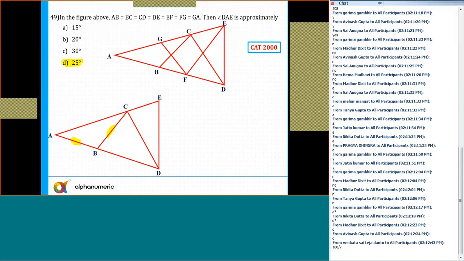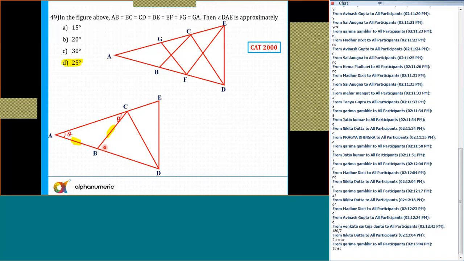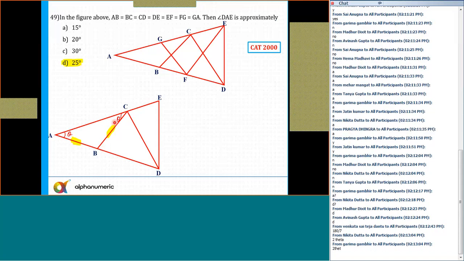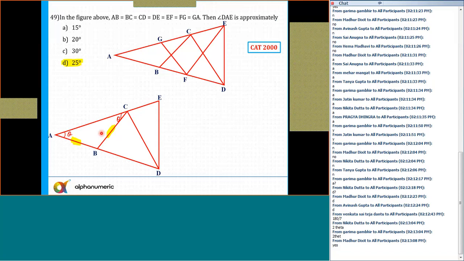So let's say this angle is theta, this angle is theta. So what about the angle CBD? It must be 2 theta. Exterior angle is always equal to the sum of the two opposite interior angles. So CBD must be equal to 2 theta.